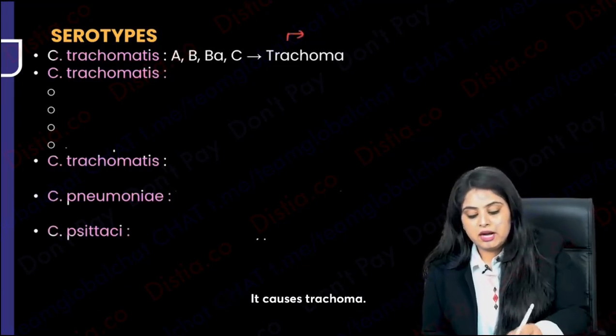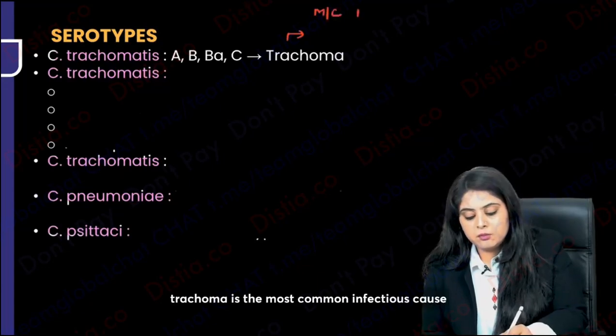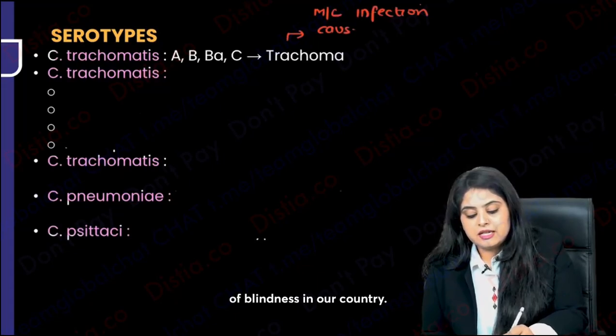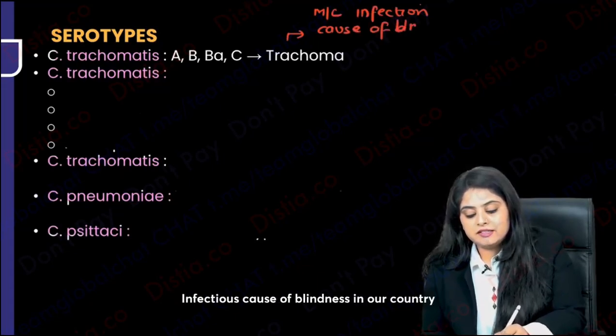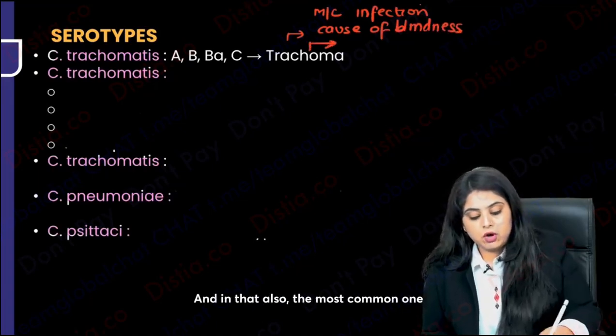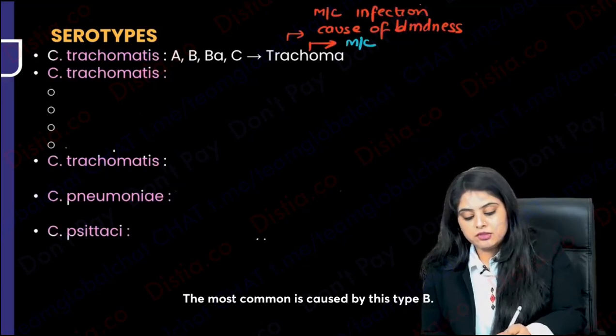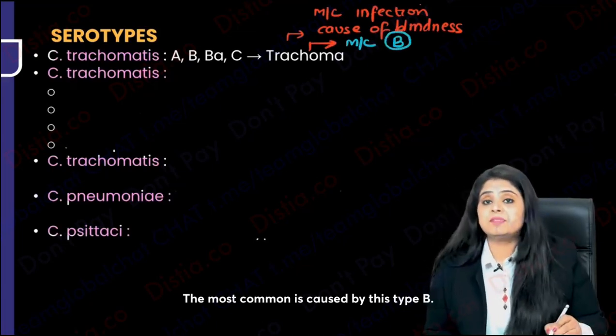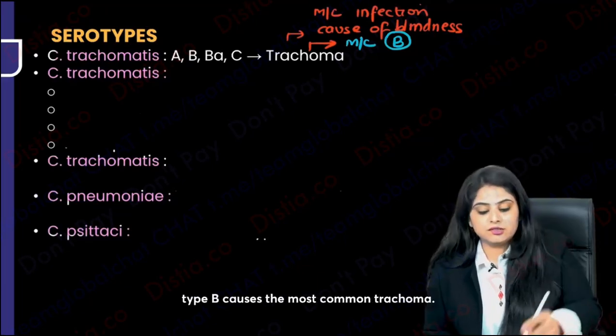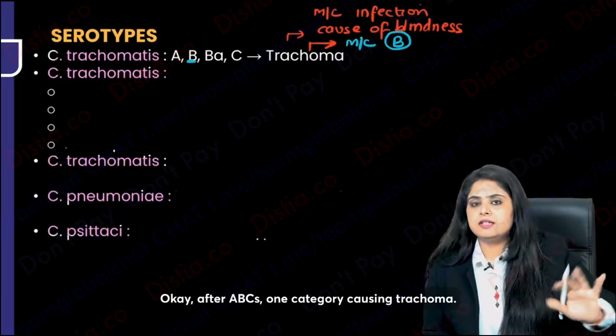It causes trachoma. I hope you remember trachoma is the most common infectious cause of blindness in our country. Infectious cause of blindness in our country is going to be trachoma, and in that also the most common one is caused by what? The most common is caused by this type B. Chlamydia trachomatis type B causes the most common trachoma. Okay, so ABC is one category causing trachoma.